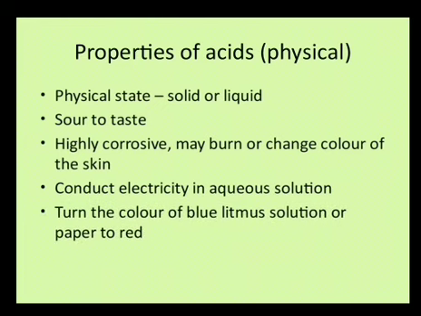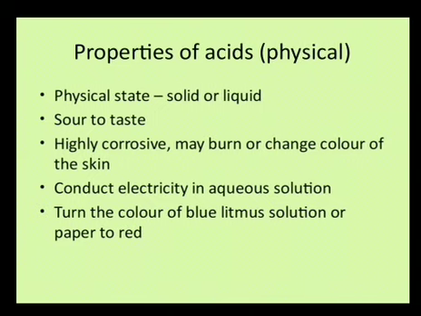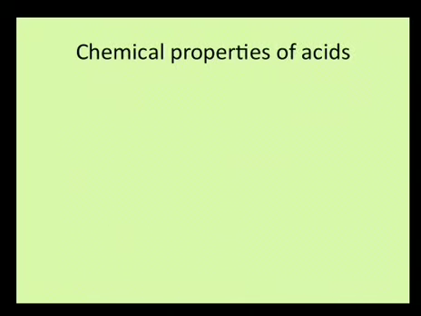One very common identification of acids is that they turn the color of blue litmus solution or litmus paper to red. These are two different things, let us not get confused. Litmus paper is a small strip which is moistened before carrying out the experiment, and litmus solution is a liquid which can be stored in bottles.